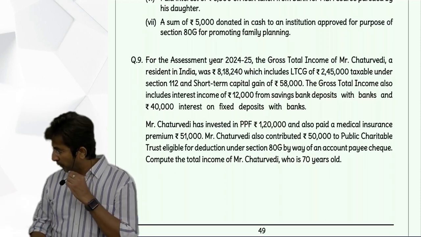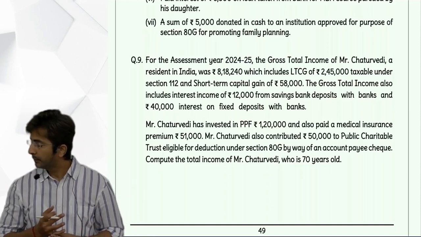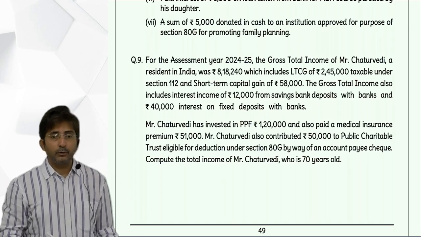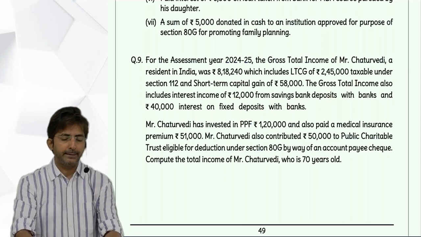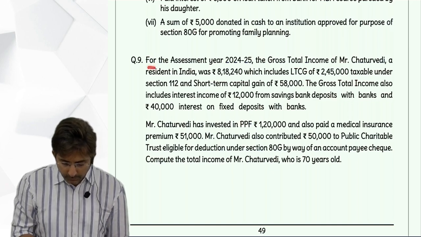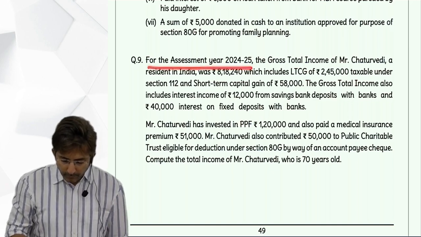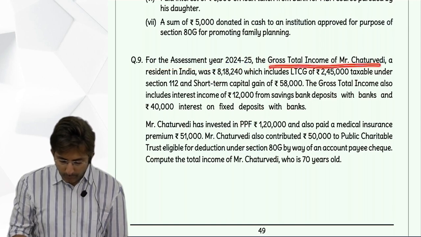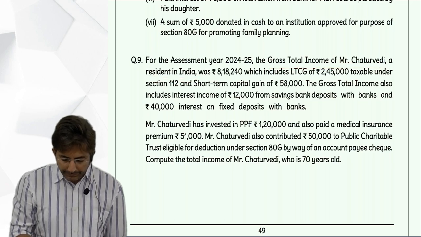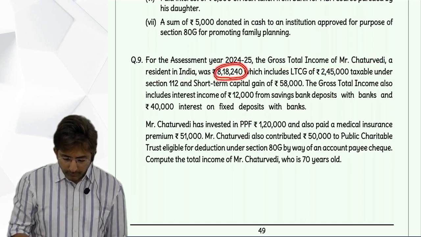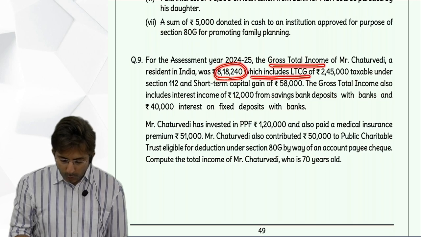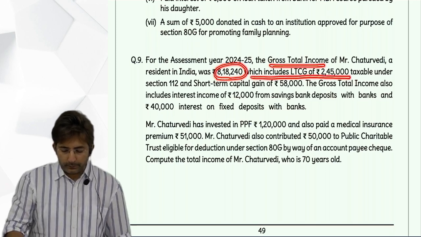Okay, check the answer to homework question. Question number 9. There are 3 questions for homework in chapter 6: question 9, 12 and 13. So read question 9. For the assessment year 24-25, the gross total income of Mr. Chaturvedi, a resident in India, was 8,18,240. They have already given the gross total income to us, and this includes long-term capital gains of 2,45,000.